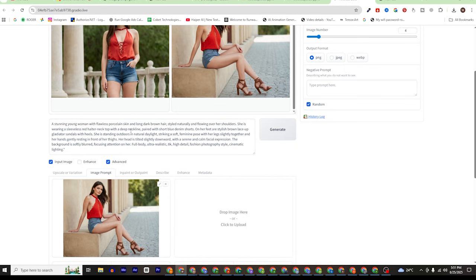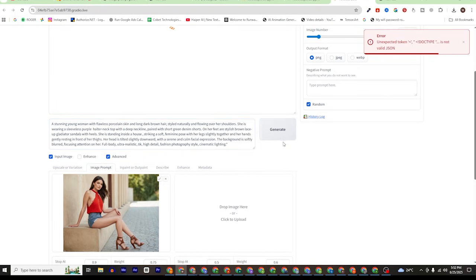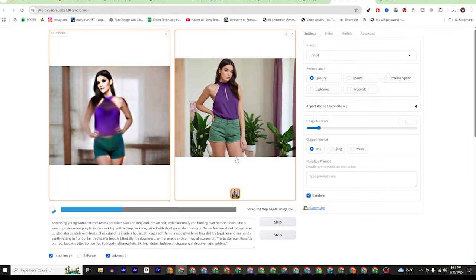So now here we will change her dress color. Instead of blue we will say green, and we will do some minor changes. Instead of red we will say purple. Instead of outdoor, we will prefer inside a house. Just click generate. Now you can see that our model is the same, one of the pictures is ready.